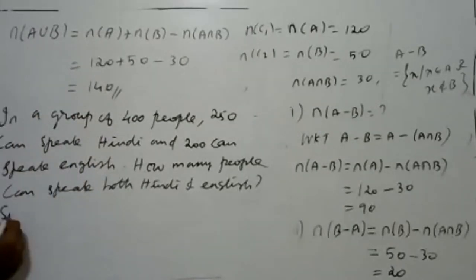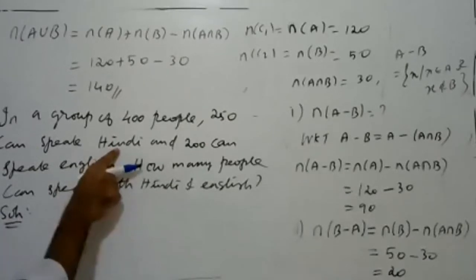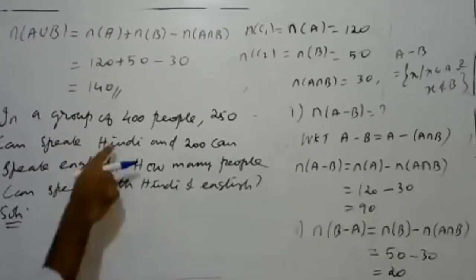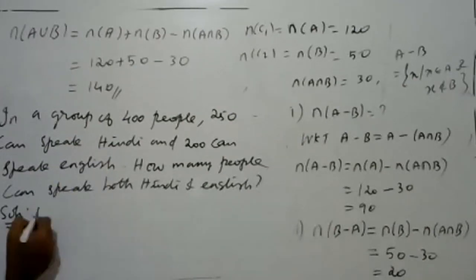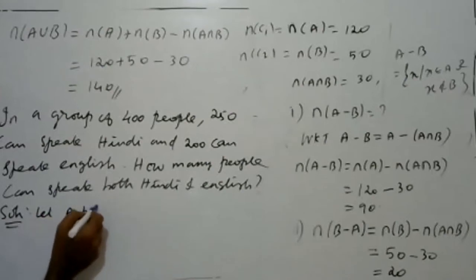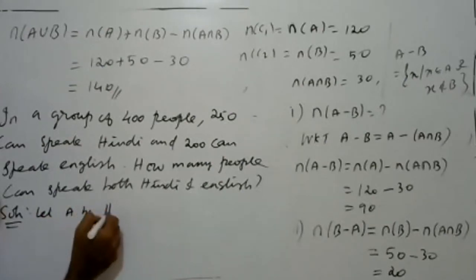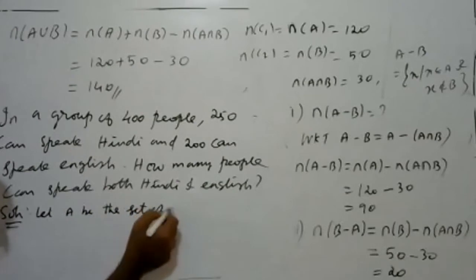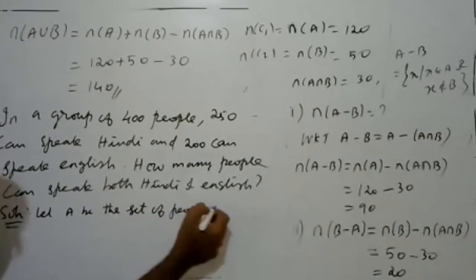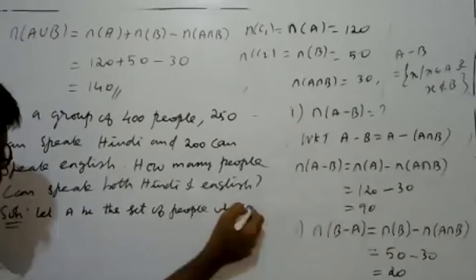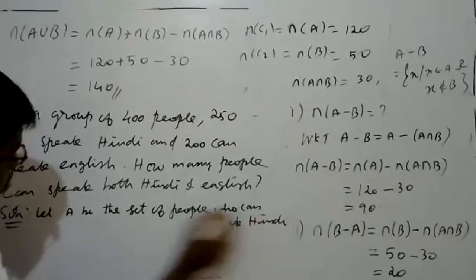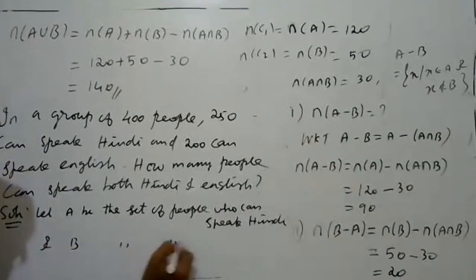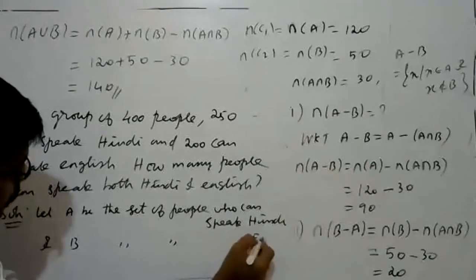Look at that. First of all, take what is A and what is B. Since Hindi and English are given, you can take the sets as H and E, or you can always take A and B. Let A be the set of people who can speak Hindi, and B be the set of people who can speak English.